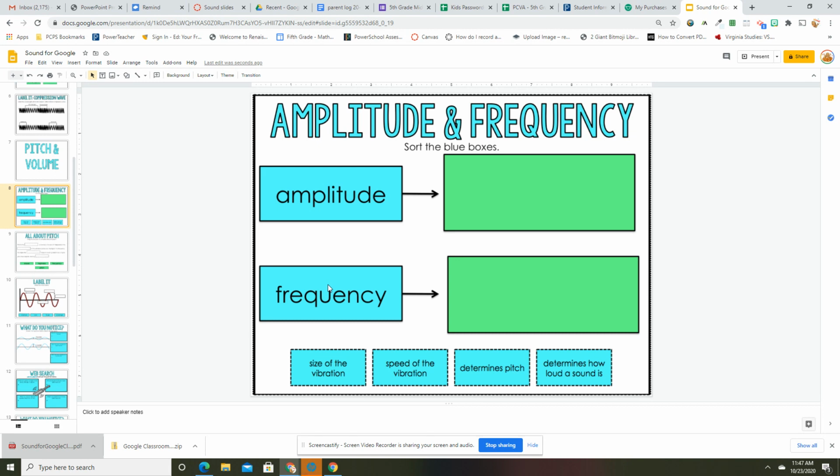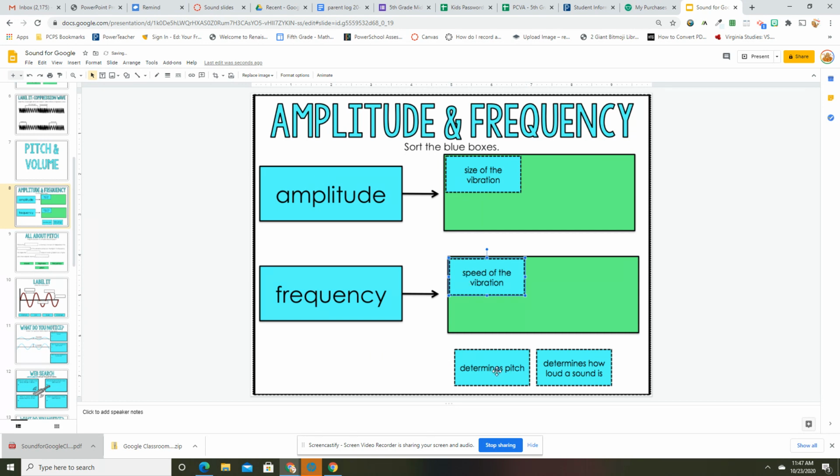All right. Size of vibration, speed of vibration. So we'll do this one together. Size of the vibration is going to be amplitude, okay? And speed of the vibration is frequency, okay? How often it happens. I'll leave these two for you. You can tell me which one determines the pitch and which determines how loud a sound is.